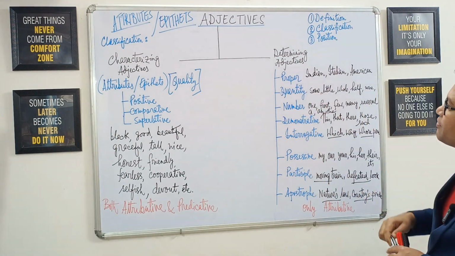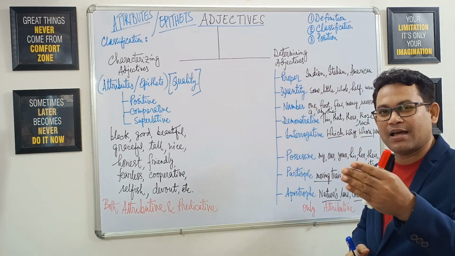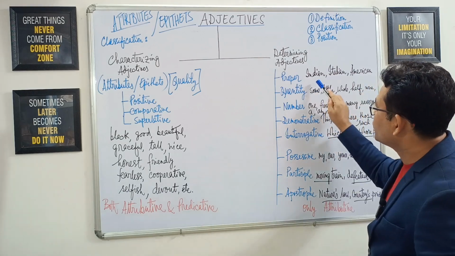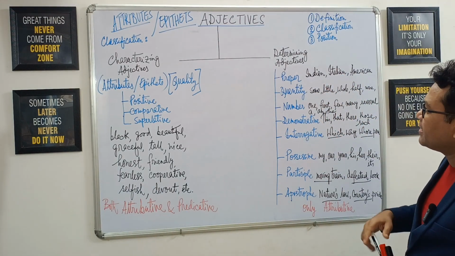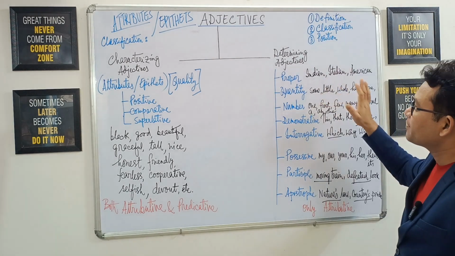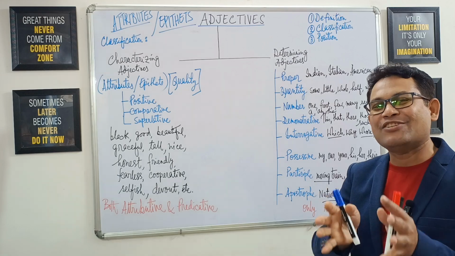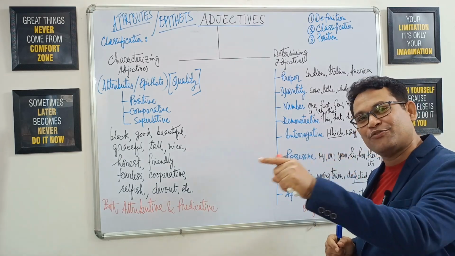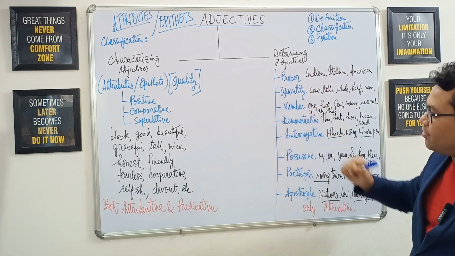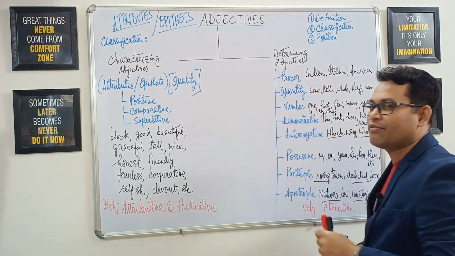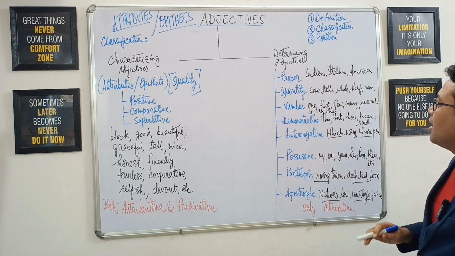This type of adjective is derived from a proper noun, with regard to country names. So Indian from India, Italian from Italy, American from America. All right, so these are also adjectives, but through these terms we don't know what type of quality or characteristics I'm talking about when I'm referring to an Indian. Then adjective of quantity. Here it was quality, now it is quantity. It could be some, little, whole, half, none.